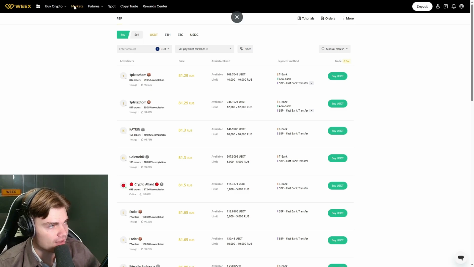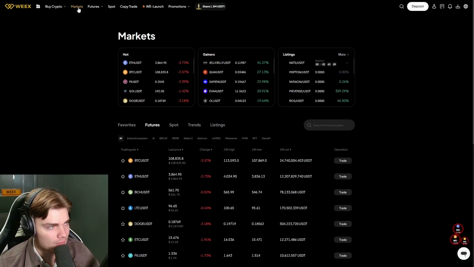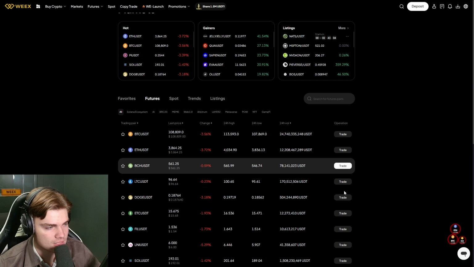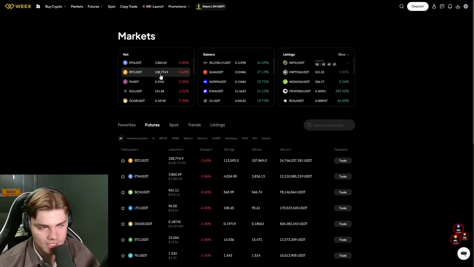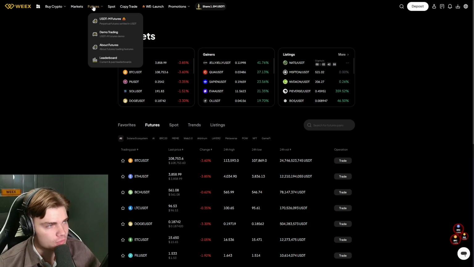And then we have markets. So here we can see hot coins, gainers, listings, and so many more things here, and find the new coins, and also see the price of Bitcoin, for example, Ethereum. And then we have futures. We have USDT-M futures, demo trading, about futures, and leaderboard. And if you are new to trading, I would recommend demo trading so you don't trade with your own funds.